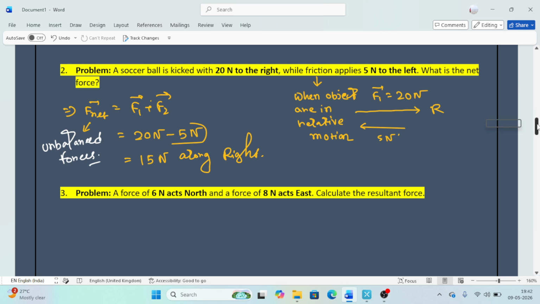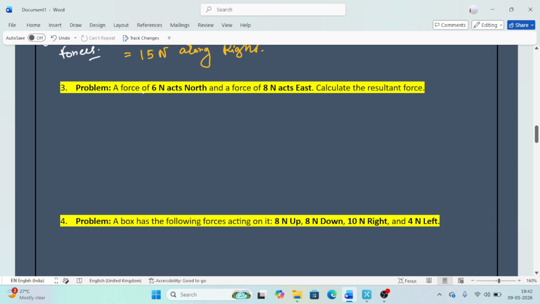In the next problem, a force of 6 Newton acts north and a force of 8 Newton acts east. Calculate the resultant force. Suppose a force of 6 Newton acts north, and 8 Newton acts east. What will be the resultant force?